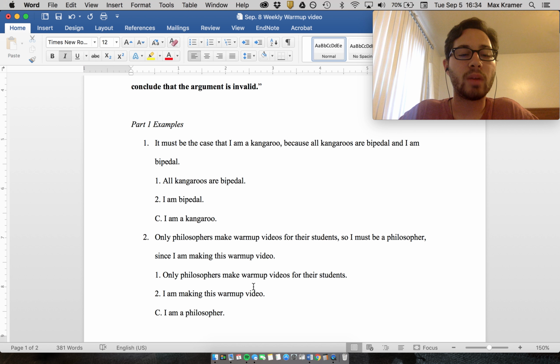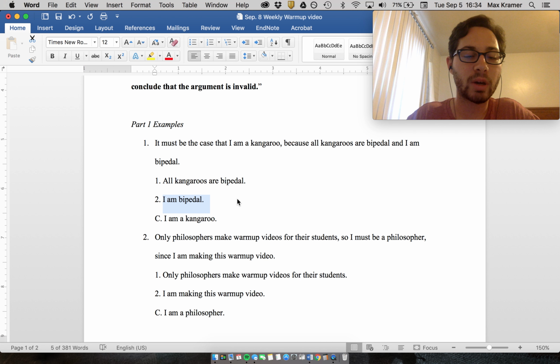First one is, it must be the case that I am a kangaroo because all kangaroos are bipedal. That just means walk around on two legs, and I am bipedal. So the argument runs: all kangaroos are bipedal, I am bipedal, therefore I'm a kangaroo. Now, this is an invalid argument, not just because I'm not a kangaroo in real life, but because there's a way for me to not be a kangaroo even if these two things are true. Notice that this says all kangaroos are bipedal, but it doesn't say that kangaroos are the only thing that's bipedal, right? So in this world, I could just be a human that's bipedal. And so that's a counterexample to this argument.